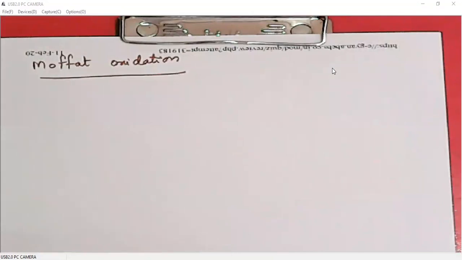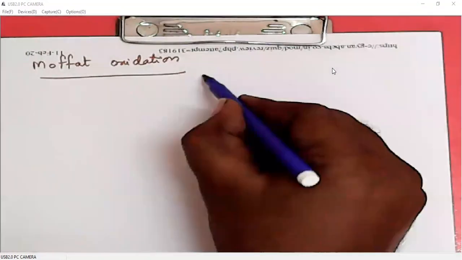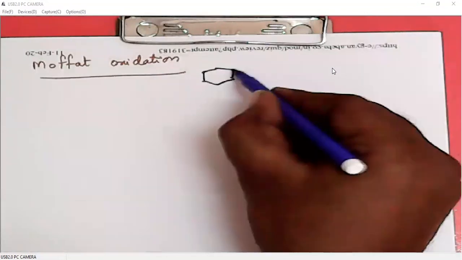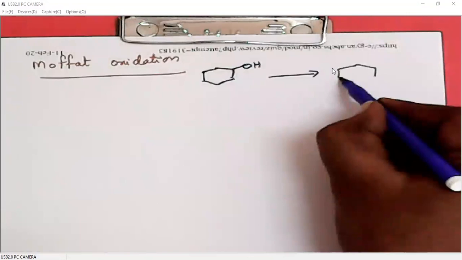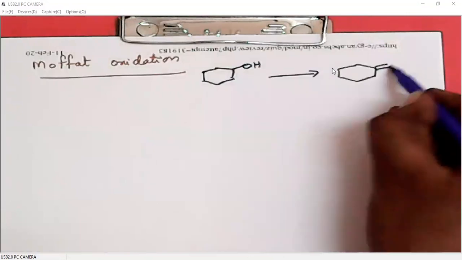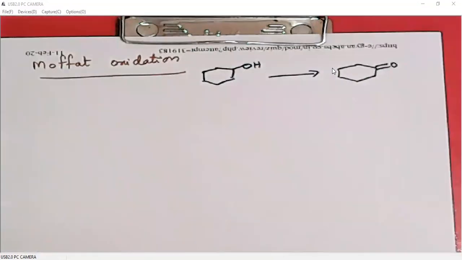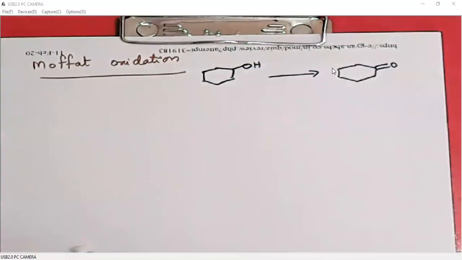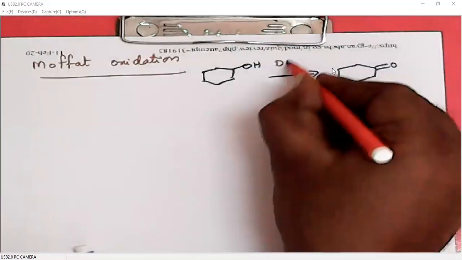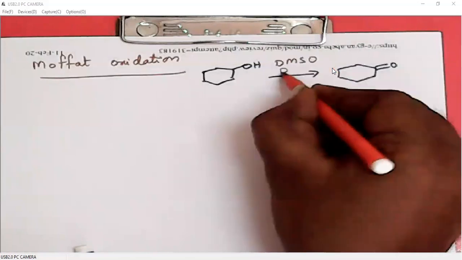What is Moffat oxidation? Oxidation of an alcohol to the corresponding carbonyl. So with sulfur reagents, it is just oxidation of primary alcohol to aldehyde, secondary alcohol to ketone. Moffat oxidation is oxidation of alcohols using DMSO and DCC.